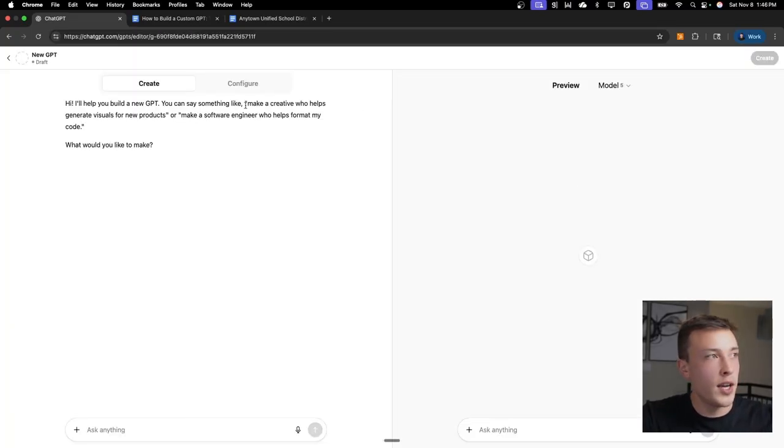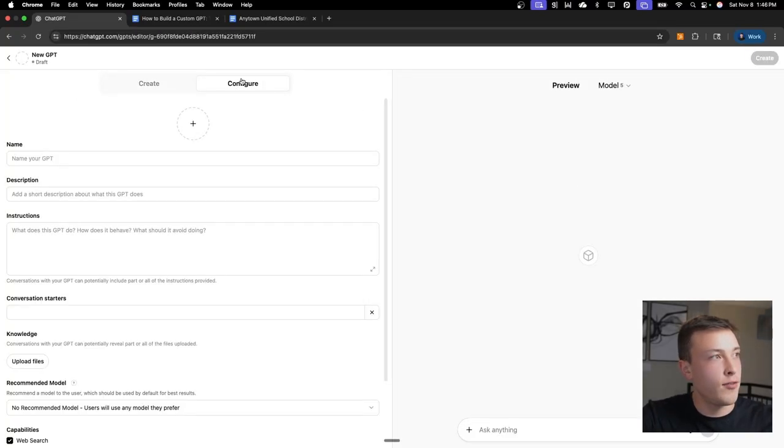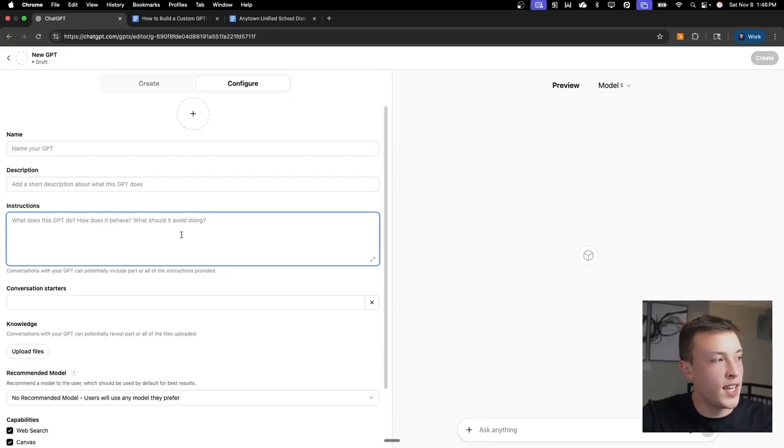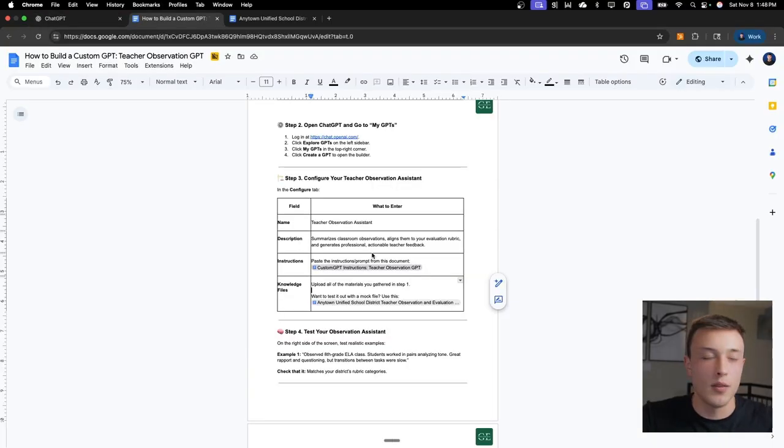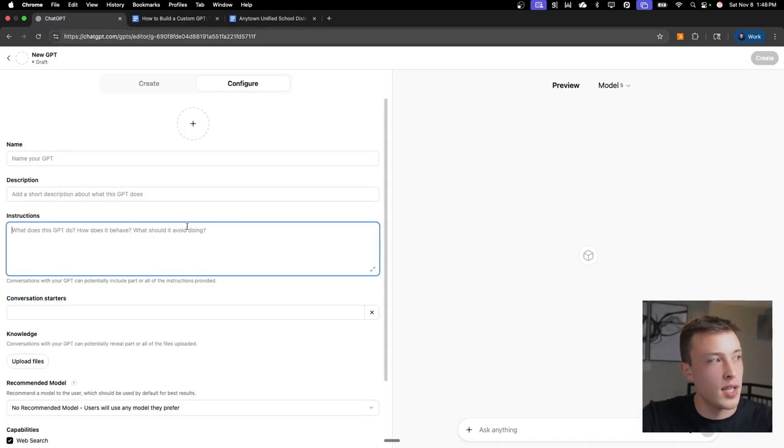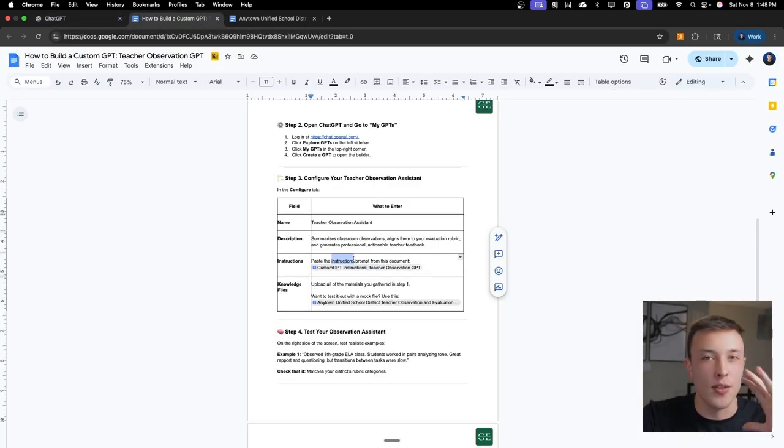So once we have created a new GPT, we're just going to want to go to the configure tab here at the top. We can name it, we can give it a description, we can feed it the instructions and feed it our knowledge base files as well. Now in this step-by-step document, again, it's the first link in the description. It's just going to give us an example on what we can name it, the description we can put, but also it's going to give us the instructions that we'll want to use in the instructions box here, which is by far the most important part.